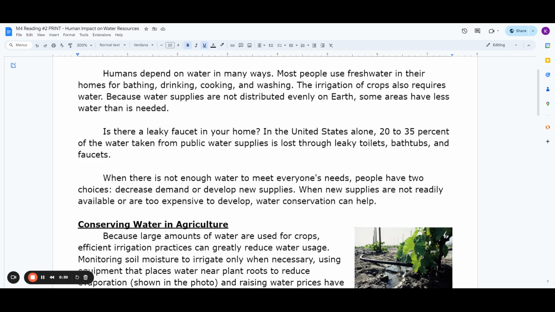Is there a leaky faucet in your home? In the United States alone, 20 to 35% of the water taken from public water supplies is lost through leaky toilets, bathtubs, and faucets. When there's not enough water to meet everyone's needs, people have two choices: decrease demand or develop new supplies. When new supplies are not readily available or are too expensive to develop, water conservation can help.